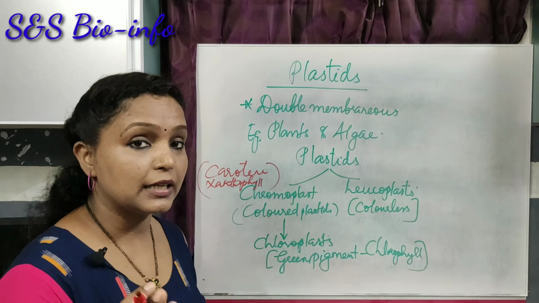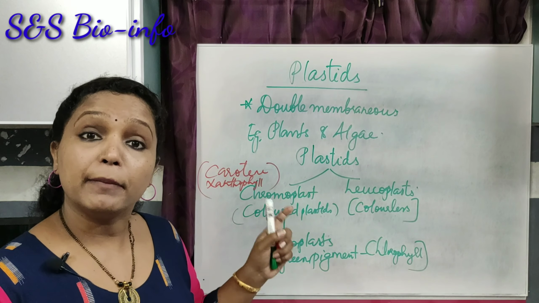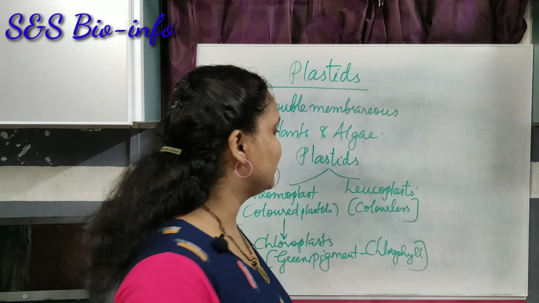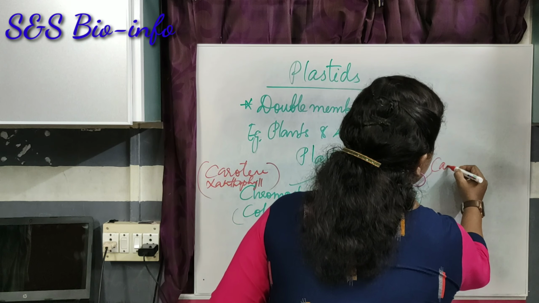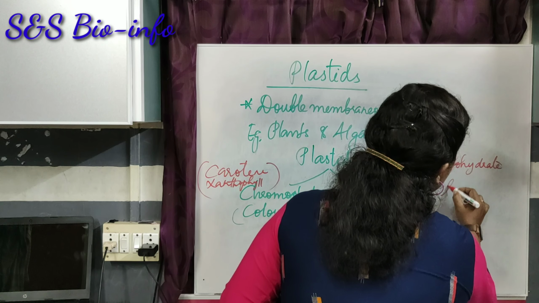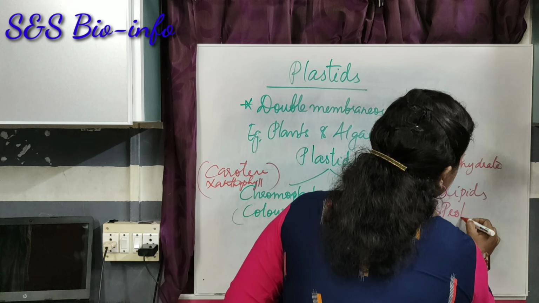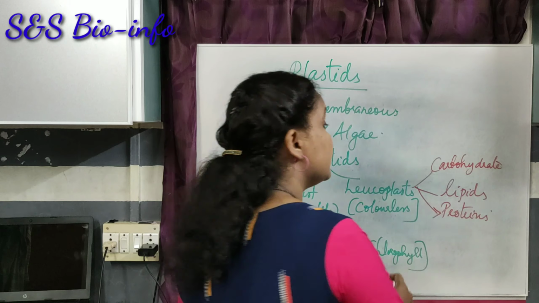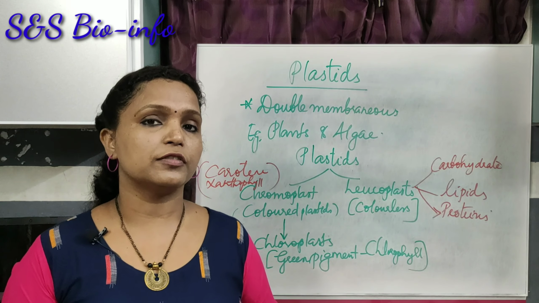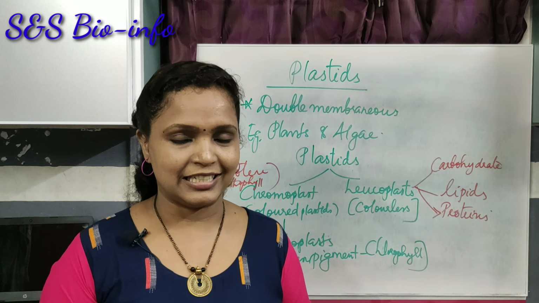Next category of plastids are leucoplasts. They are colorless plastids. The main purpose of leucoplasts is to store different types of materials like carbohydrates, lipids, and proteins. These substances are stored especially in the roots and the underground stems of the plants, so that they are mainly involved in the storage of food materials.